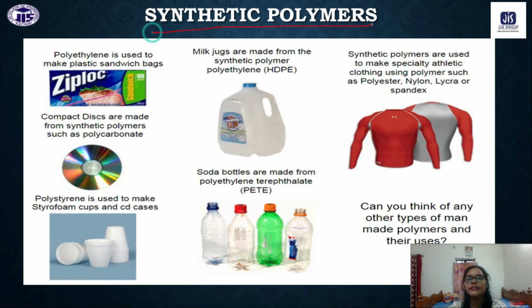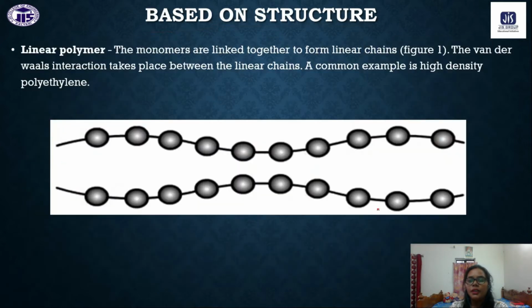And these are some examples of purely synthetic polymers: polyethylene, high density polyethylene, PET bottles, polyester, nylons, polystyrene. These are some of the polymers that we are using in our regular life, and that is obviously the synthetic polymer.